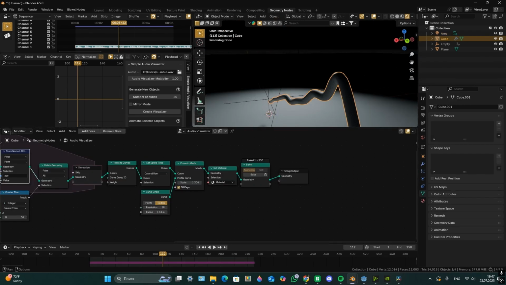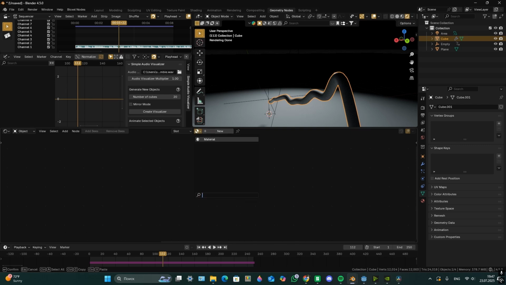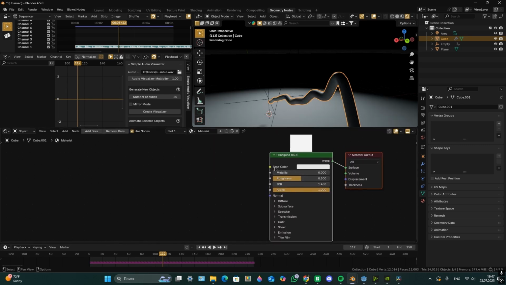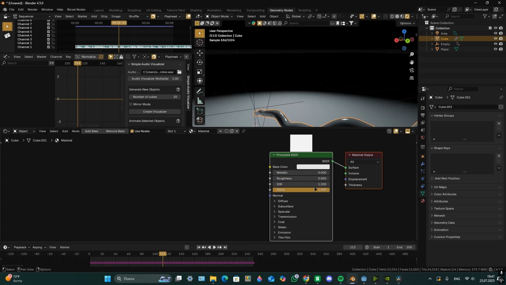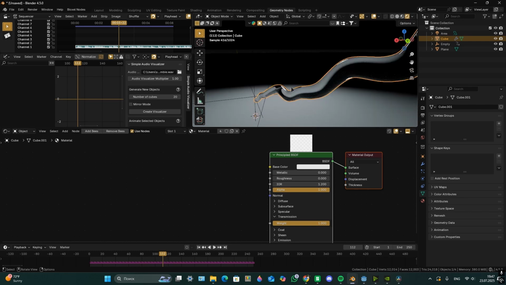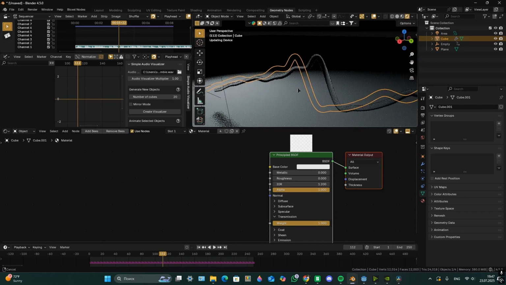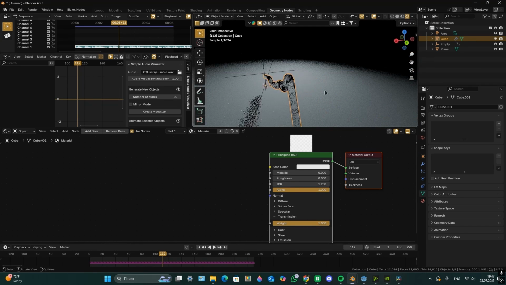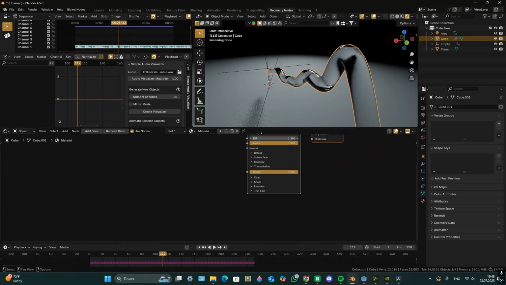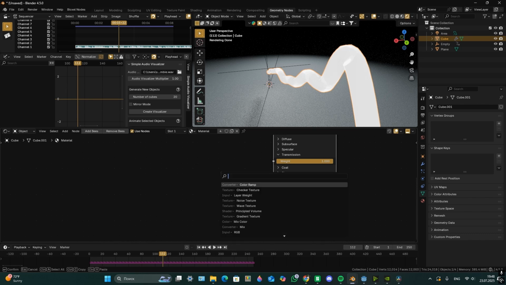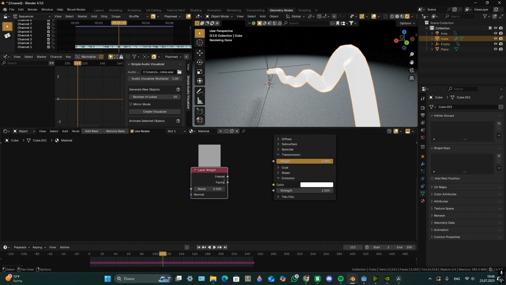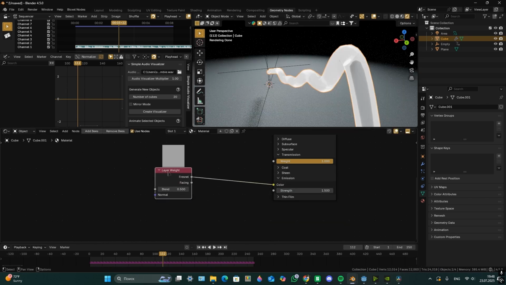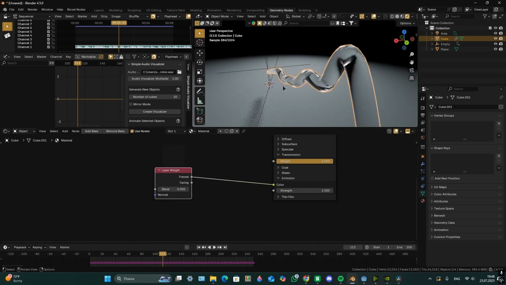Now go to the shader editor. Now select your material. Set roughness to 0, IOR to 1.2, transmission weight to 1, emission strength to 1.5. Add a Layer Weight node and put Fresnel in color. Blend set to 0.05.